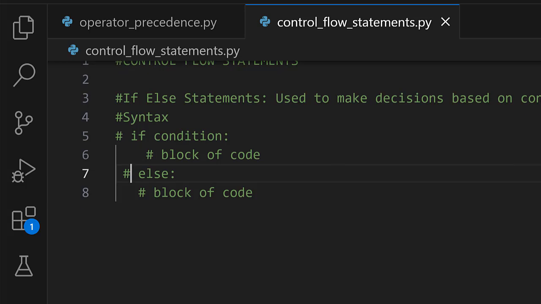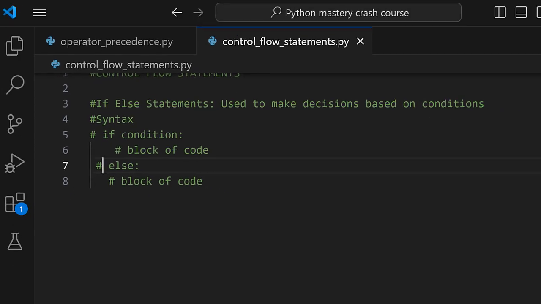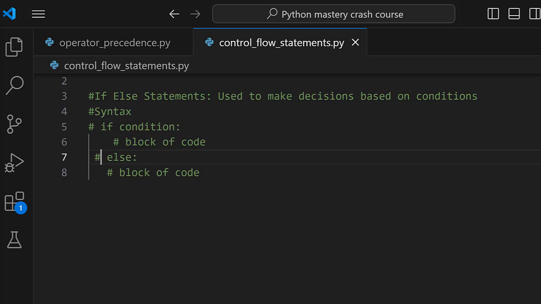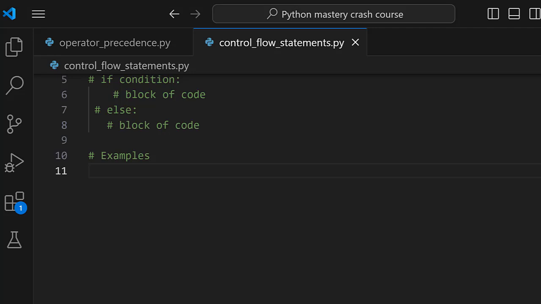I know currently it's not so clear, but we are going to understand it further when we look at different examples. So for example, let's say that we want to write a program that checks if a person is eligible to vote based on their age. We can use an if-else statement to achieve this. So we are going to work with a variable age, which currently stores 24 as the age value.